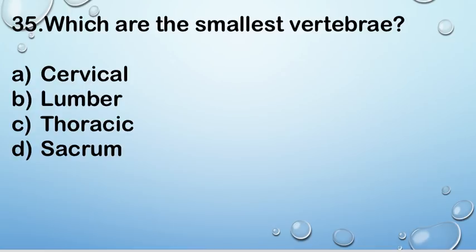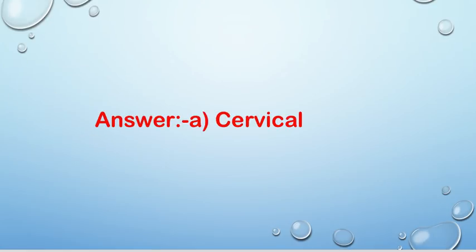Next question, number 35. Which are the smallest vertebra? A cervical, B lumbar, C thoracic and D sacrum. Right answer is A, cervical. Cervical vertebrae are the smallest vertebra.